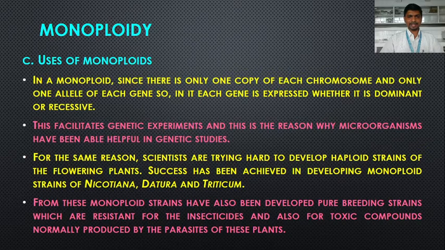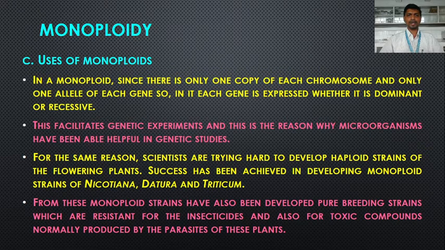For the same reasons, scientists are trying hard to develop haploid strains of flowering plants, and success has been achieved in developing monoploid strains of Nicotiana, Datura and Triticum. From these monoploid strains, pure breeding strains have also been developed which are resistant to insecticides and also to toxic compounds normally produced by the parasites of these plants.